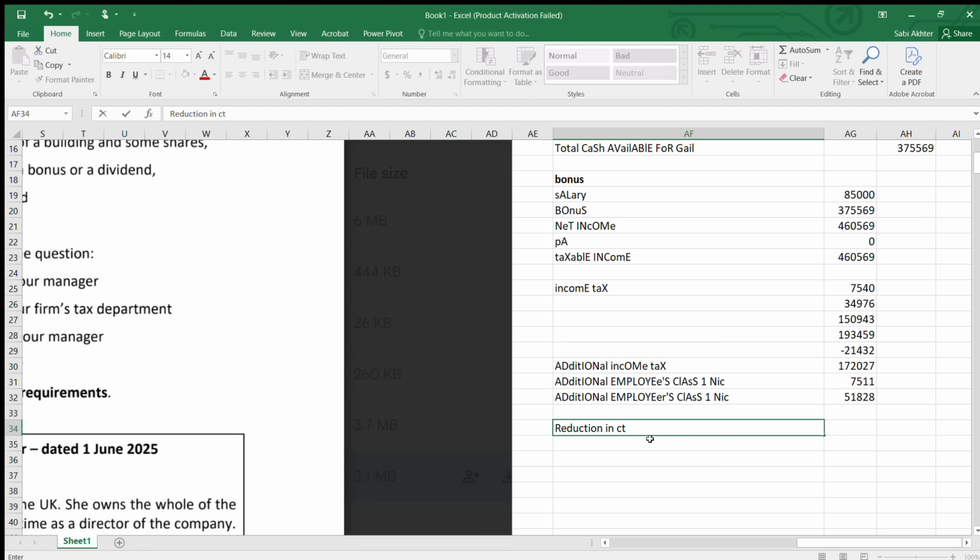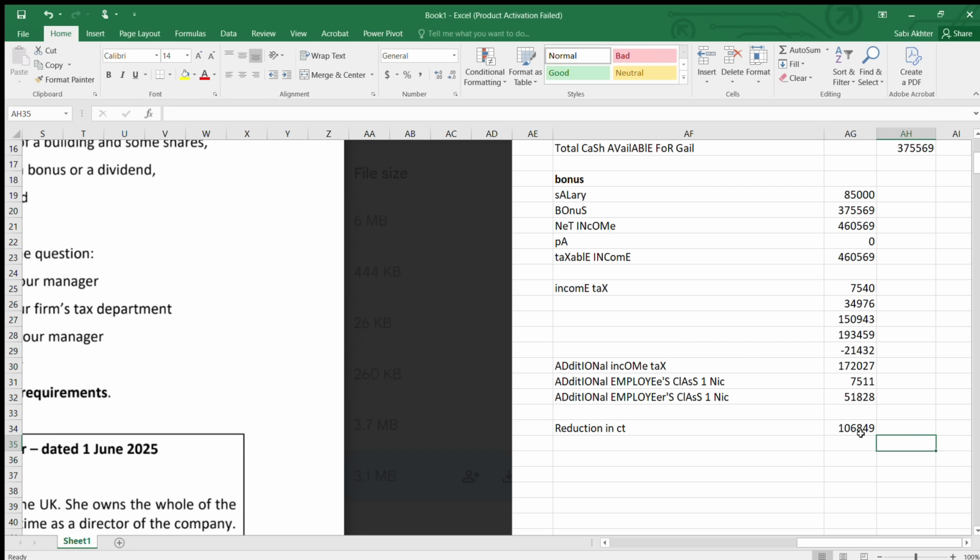Corporation tax, CT. This is how you are going to get it. Take the bonus, add employers class 1 NIC, that is this, and take 25% because corporation tax is at the main rate, 25%, and drop down the decimal. So this is how much you are going to save, 106,849. So if this is how much you are going to save, just put a minus.